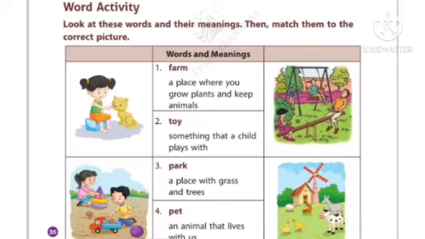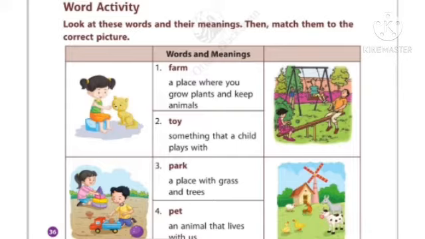So here they are given the 4 words. First one is farm. What's the meaning of farm? Yes, a place where you grow plants and keep animals. Second one, toy. Toy means something that a child plays with. That means the thing that you use to play. Third one, park. Park means a place with grass and trees, and we can also see some slides. Fourth one, pet. Pet means an animal that lives with us.